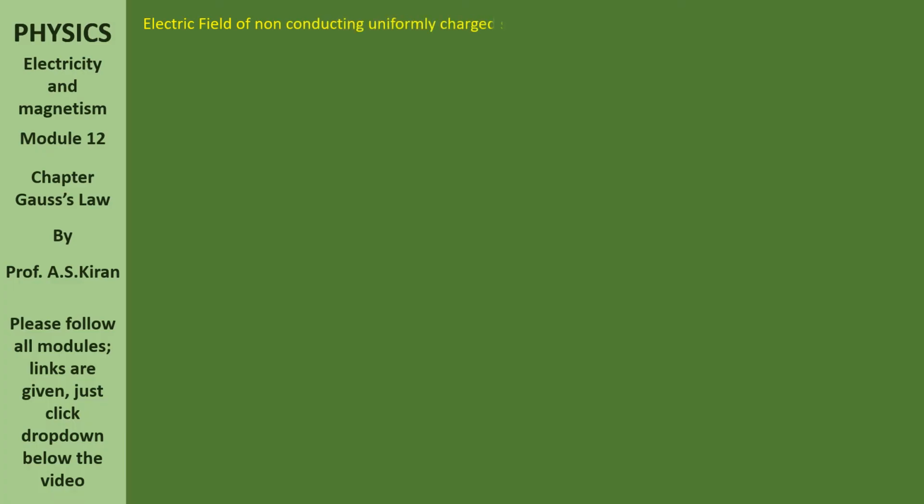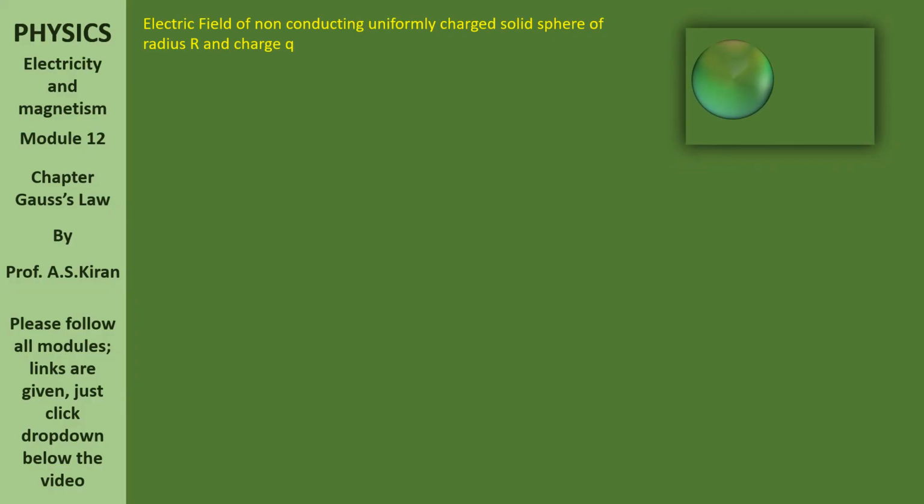Consider a non-conducting uniformly charged solid sphere of radius capital R and charge small q. Now let us observe the clipping carefully. There is a sphere. Consider the cross section. In the cross section, you can observe that the total charge is distributed over the entire material. And moreover, the material here is non-conducting.